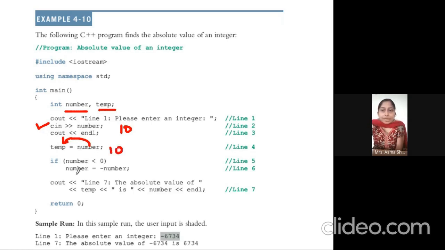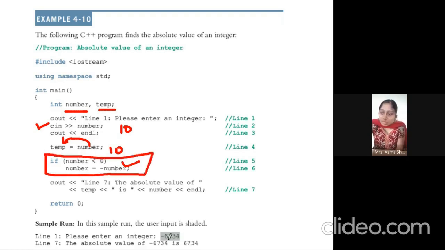Now we are comparing this. What are we comparing? Is the number less than 0? It is not. If it is not, we get the same number. If it is false, then we get this result. So for the absolute value, when the number is less than 0, we make it a positive number.